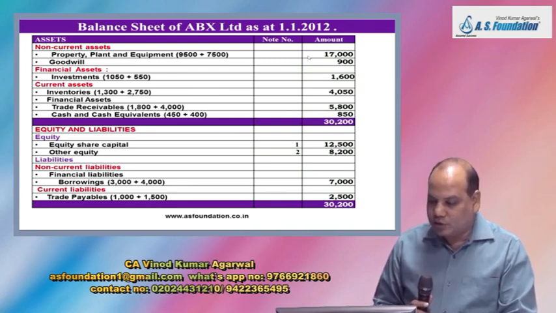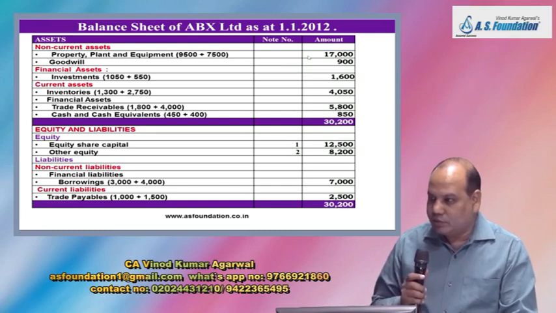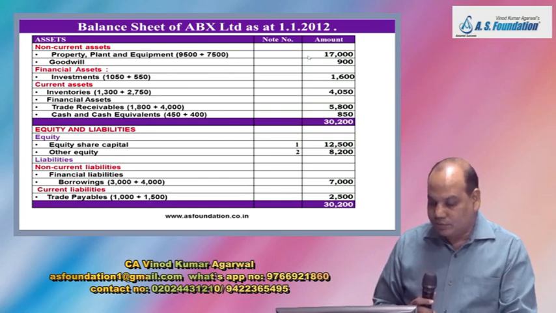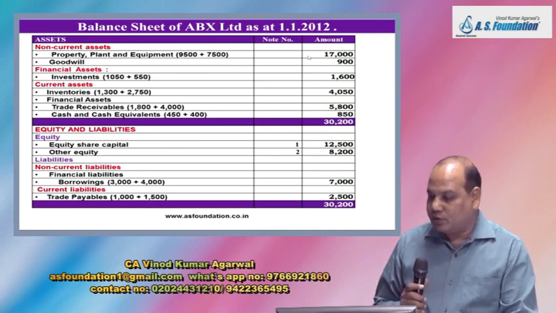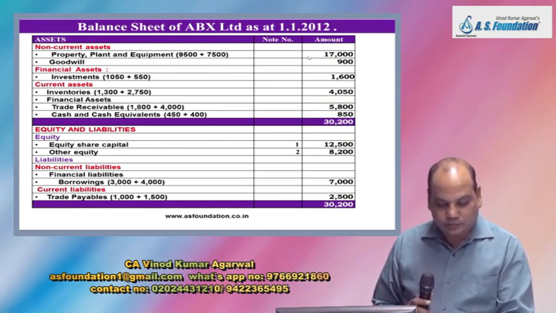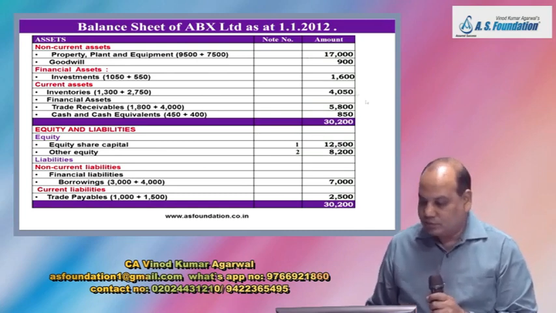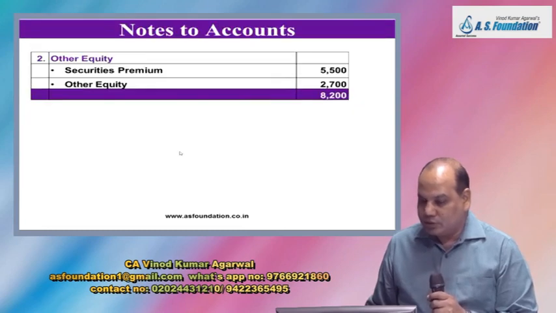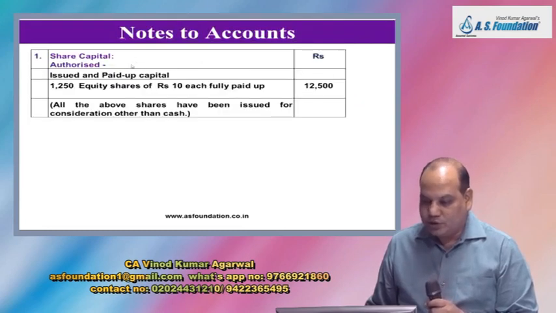Cash and cash equivalent is 850. Equity share capital 12,500. Other equity 8,200. Non-current liabilities, financial liability borrowing 7,000 and current liabilities trade payable 2,500. Is the total tallying? How much? 30,200.